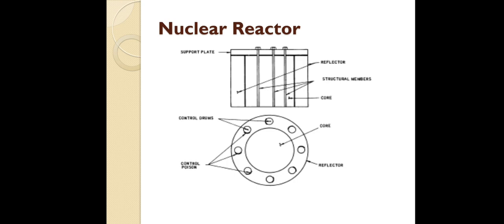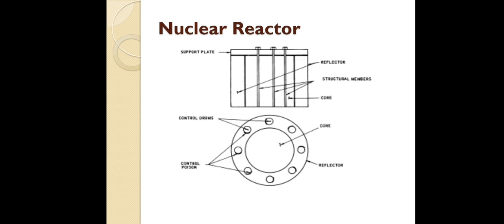Reflector: why is it required? During the reaction it will release free neutrons. When the free neutrons are released, they will be reflected by the reflector and come back inside the reactor core. That is the use of the reflector. It is mainly useful for controlling the reaction at the same time.